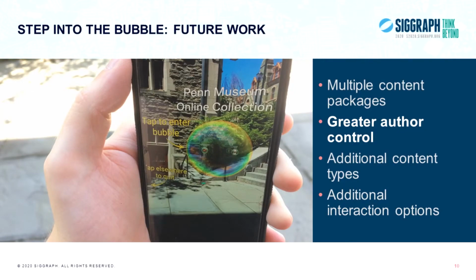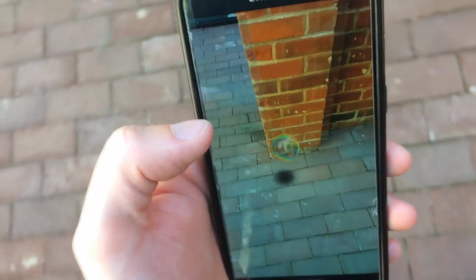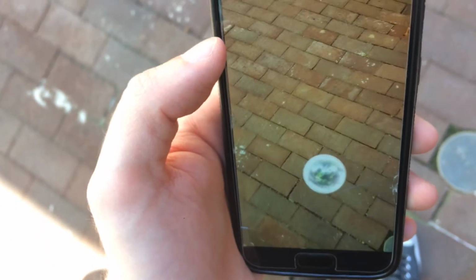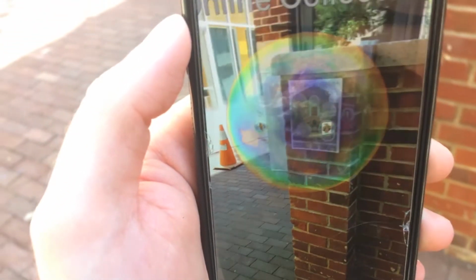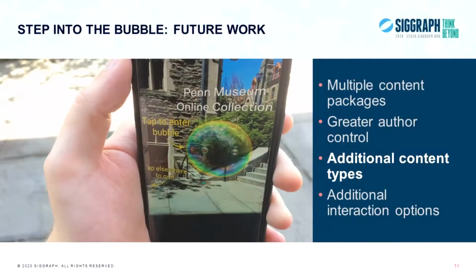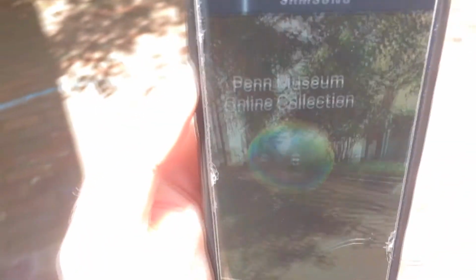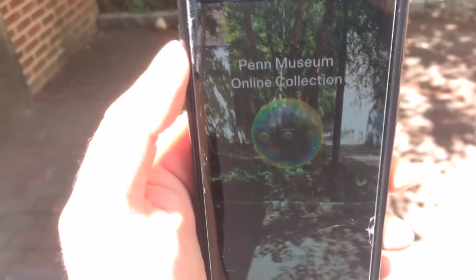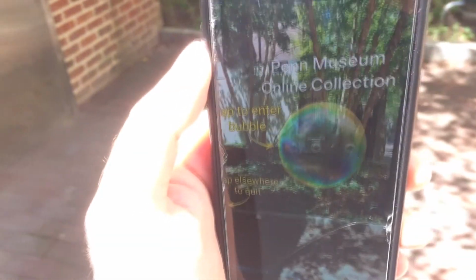The JSON source files allow authors to specify the structure of the bubble content hierarchy, the images and text that are displayed, and the web pages to which the frames point. With some modifications, the source files could also let the author specify additional elements as well: bubble size, pop-up text and images, and sound effects or other audio. Additional content types. Although the app's current implementation can only display image and text content, it is possible to support other types of content as well, such as video, audio, and 3D models.